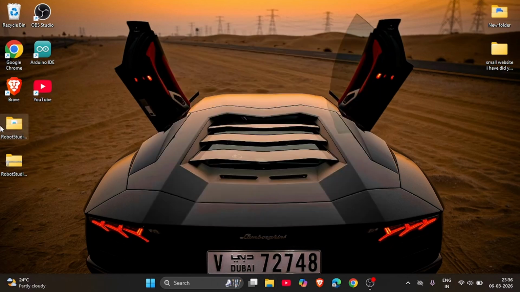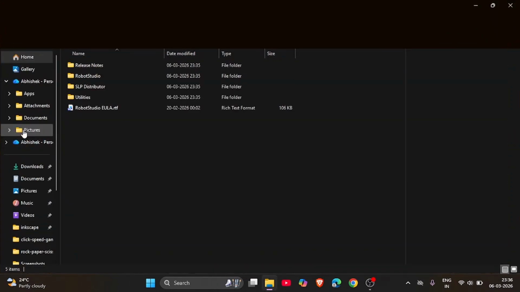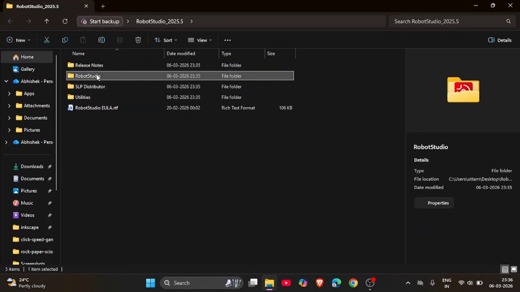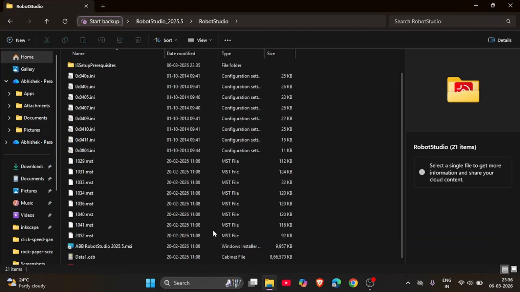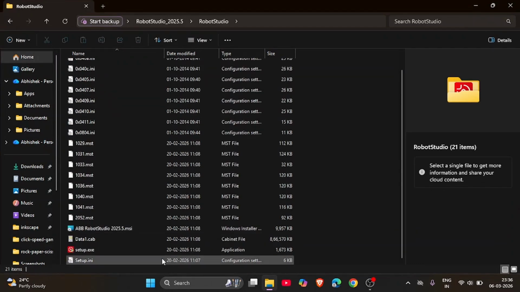So once after unzipping, open the folder, go to RobotStudio. At the bottom you will get a setup.exe file. Double tap on that and click on yes.